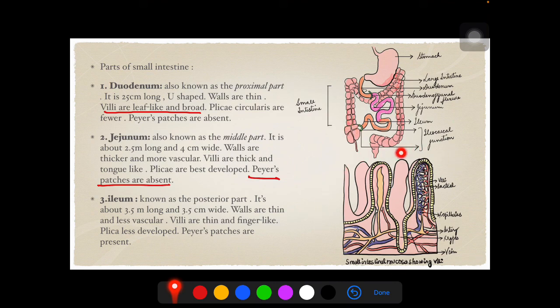And this is a very important diagram with respect to your subjective as well as objective exams, and mostly a diagram will be given to you and you'll be told to fill the marked areas.